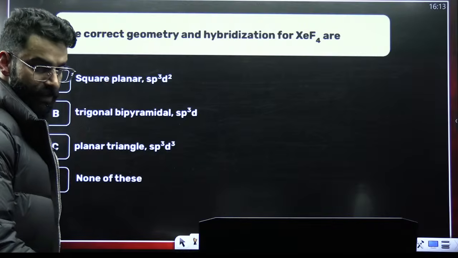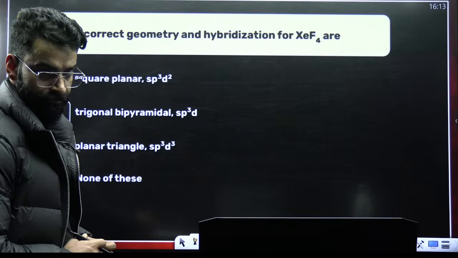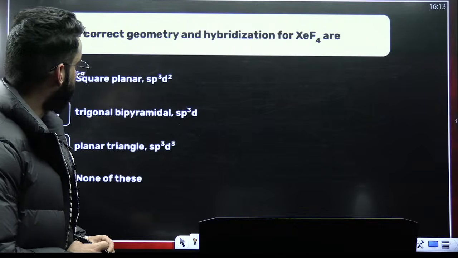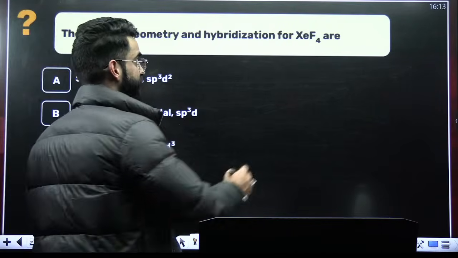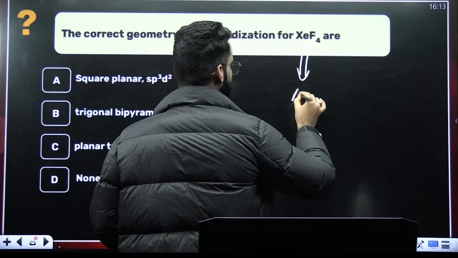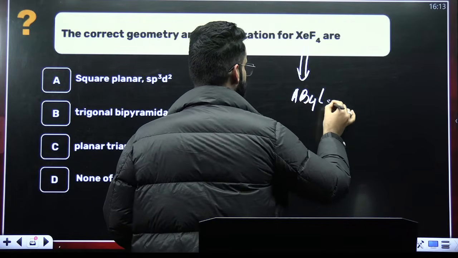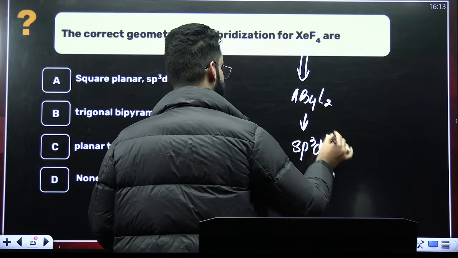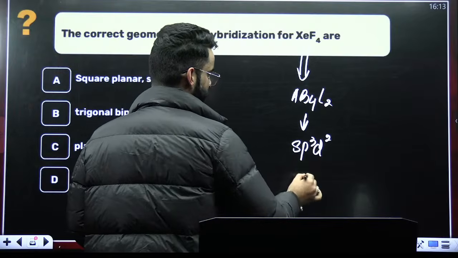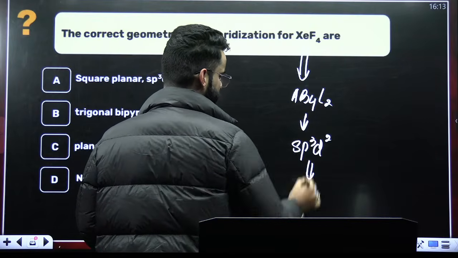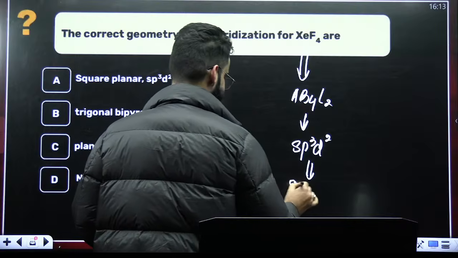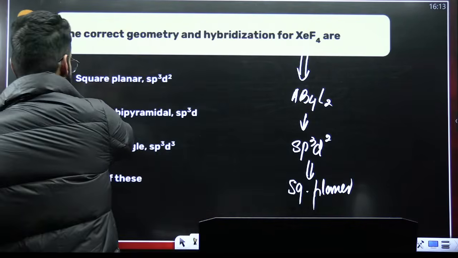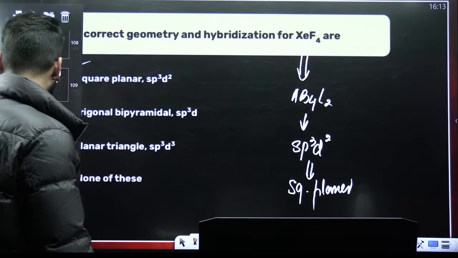Can you tell me the answer of this one quickly? What do you think about this one? The correct geometry and hybridization in case of XeF4. In case of XeF4, it's going to be AB4L2 type. AB4L2 means hybridization will be sp3d2, right? Because the steric number is 4 plus 2, 6. And AB4L2 means square planar. So this is the answer: square planar and sp3d2.